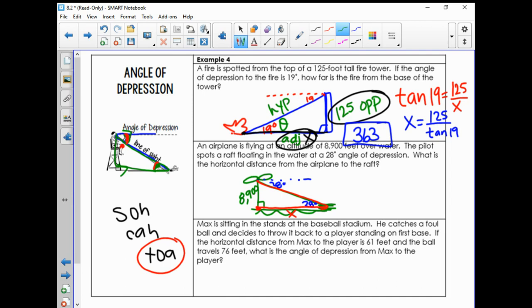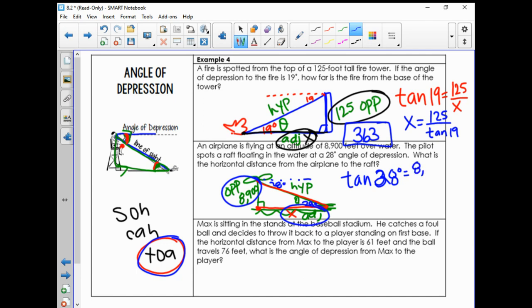All right, let's go ahead and label. Here's my theta, that 28 degree angle. So here, this side is opposite. This side's my hypotenuse, and they're asking us to find the adjacent. So they're wanting the adjacent, they gave us the opposite. Oh, look, it's another tangent that we're going to use. So we're going to say that the tangent of our angle, which was 28 degrees, is equal to the opposite.